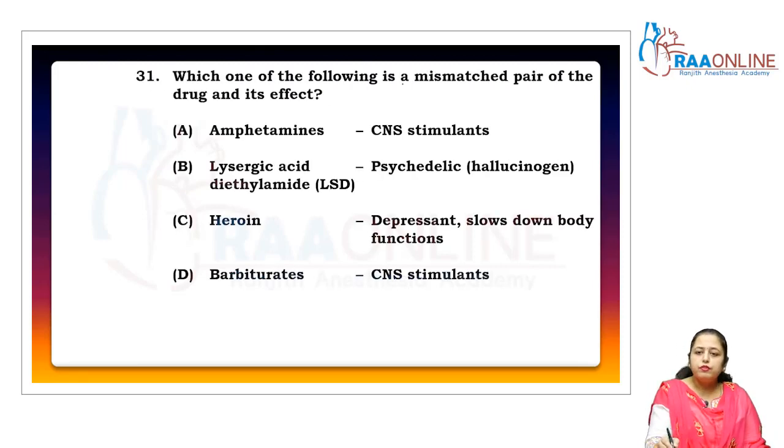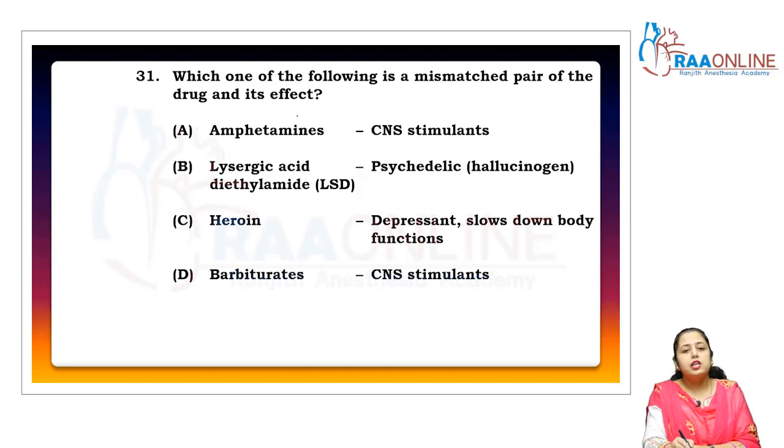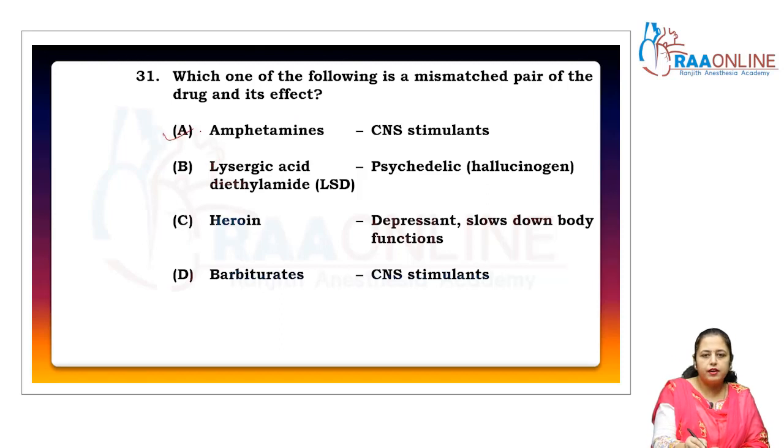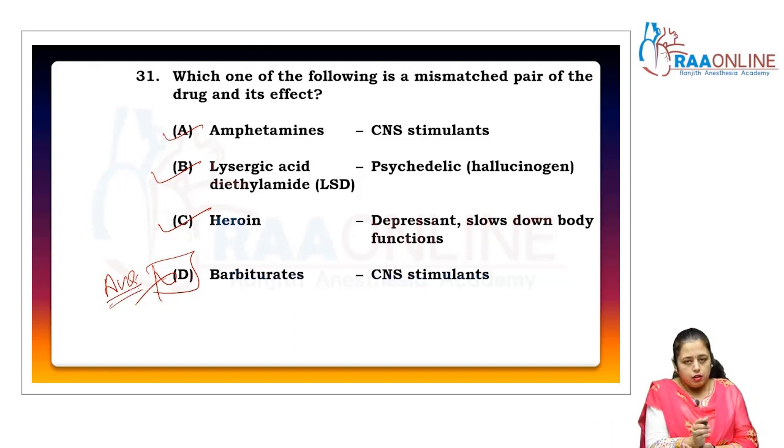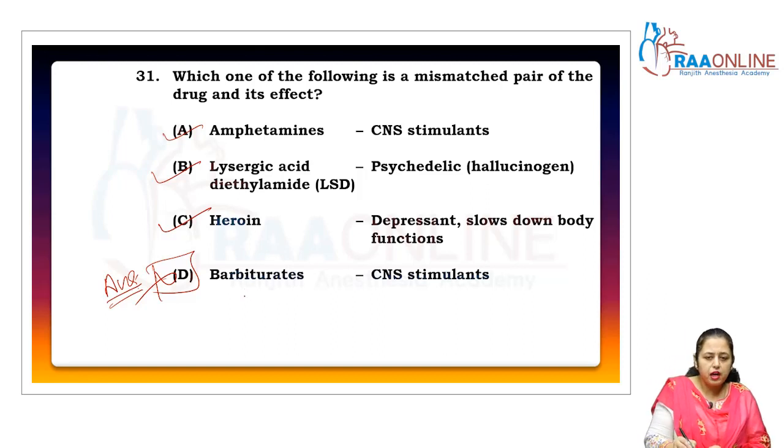Come to the next. Which one of the following is a mismatched pair of the drug and its effects? This is related with drug abuse and alcohol. Amphetamine, CNS stimulant, correct. Lysergic acid, psychedelic, hallucinogenic, correct. Heroin, depressant, slows down the body functions, correct. Barbiturate, CNS stimulant, no. So the answer is D, clear? It is mismatched. So if barbiturate is not a CNS stimulant, then what is barbiturate?